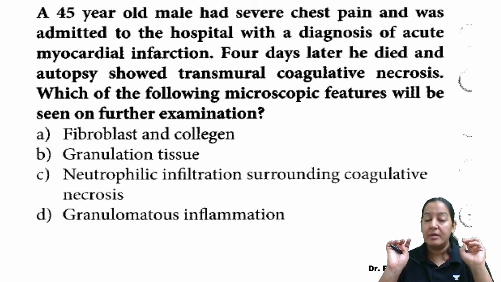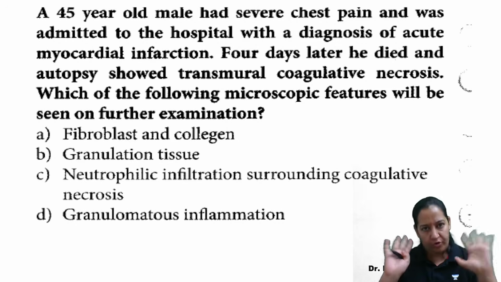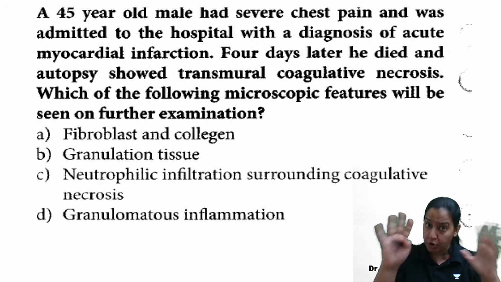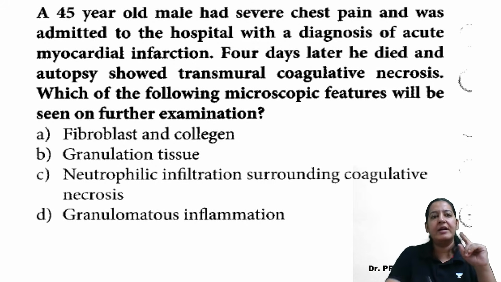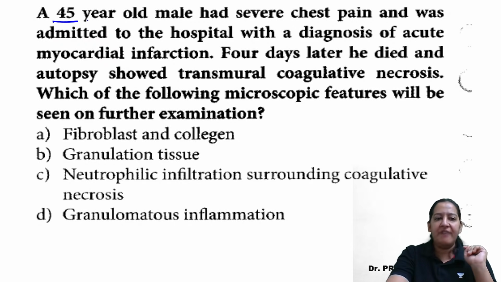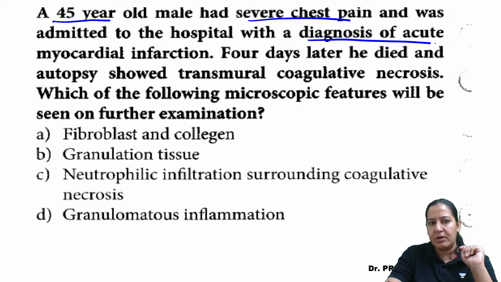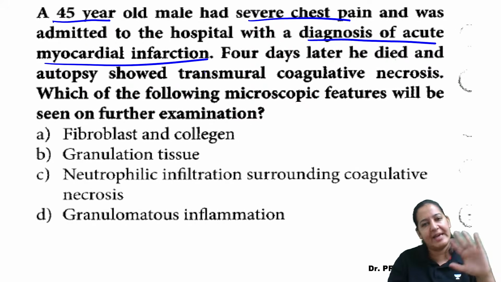Now this is a difficult question. I am warning you, the question is difficult. So don't rush. Let me read the question. Have a thought, then tell me the correct answer. It is a question from a few years back from AIIMS. A 45-year-old male has severe chest pain. He was admitted to the hospital and the diagnosis was made of acute MI. So he is already a case of acute MI.